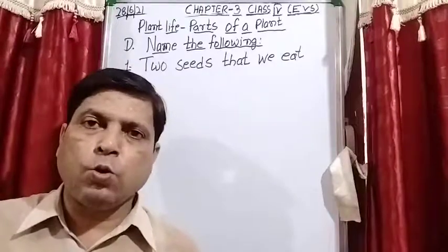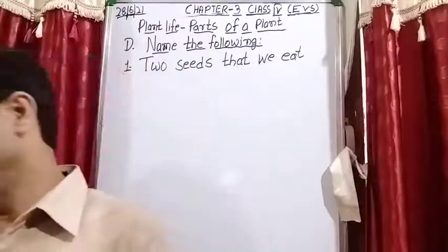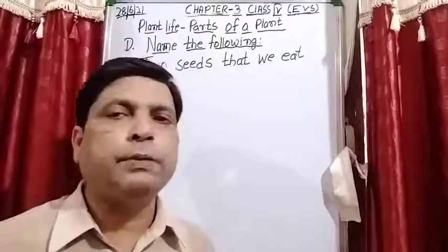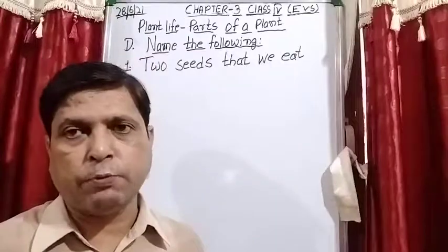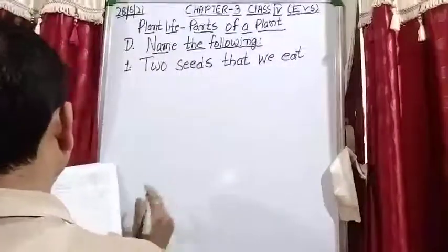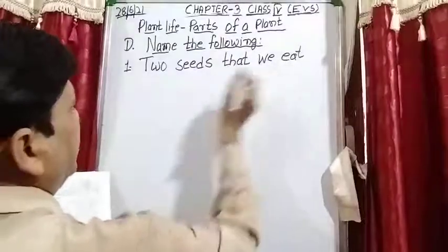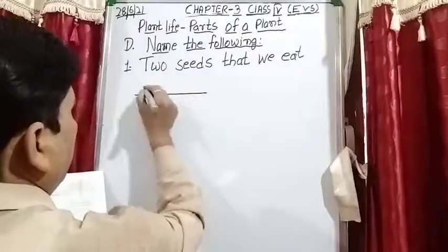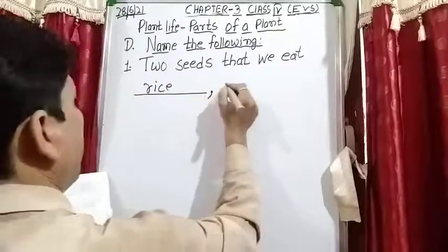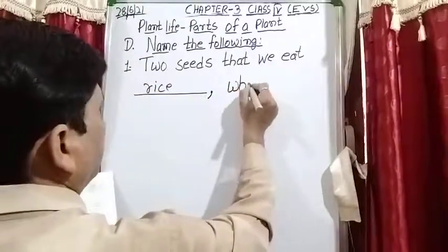Seeds that we eat means the eatable seeds which we can eat. So two seeds that we eat: rice and wheat.